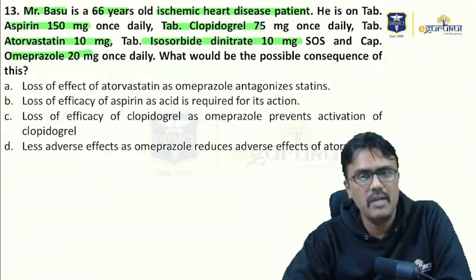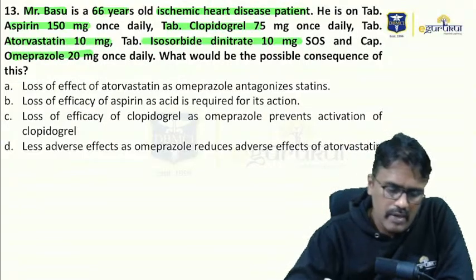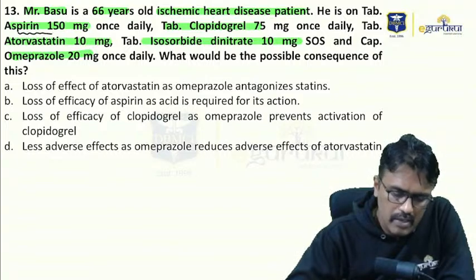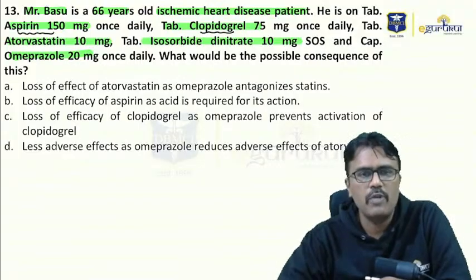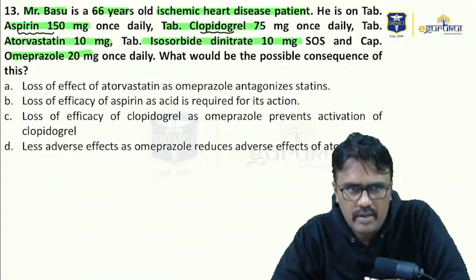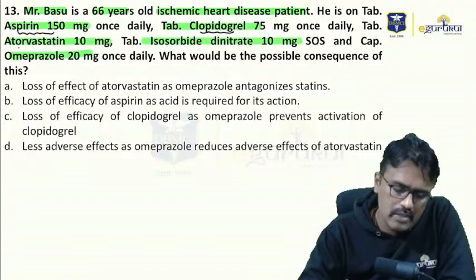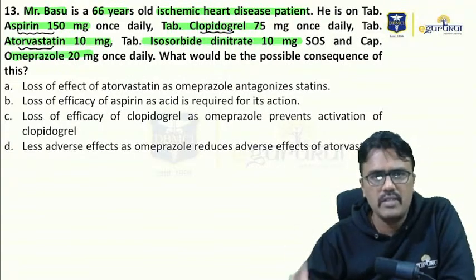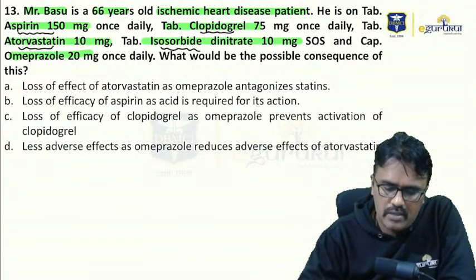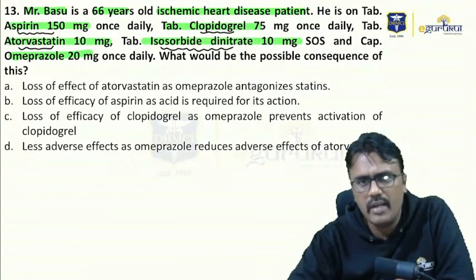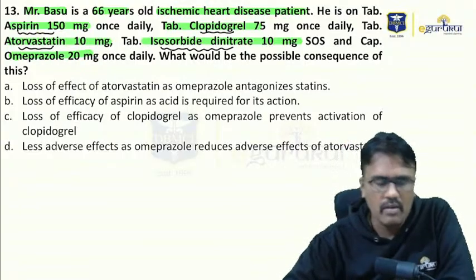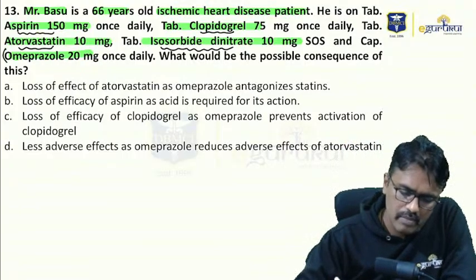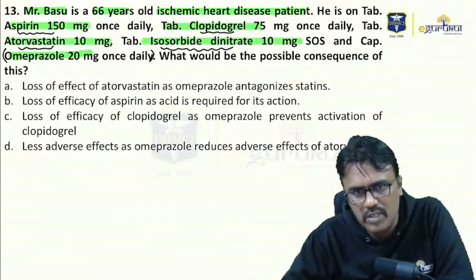So the patient is taking multiple drugs. Now number one, aspirin. You know that aspirin is an antiplatelet drug. Even clopidogrel is an antiplatelet drug. Nowadays, for IHD, we use dual antiplatelet therapy and we use statins to prevent plaque progression. And whenever the patient has ischemic heart disease, to decrease the preload and increase the working capacity, we use isosorbide dinitrate. Now, along with that, the patient is also taking omeprazole. What is the main drawback, is the question. So what happens when we give omeprazole?